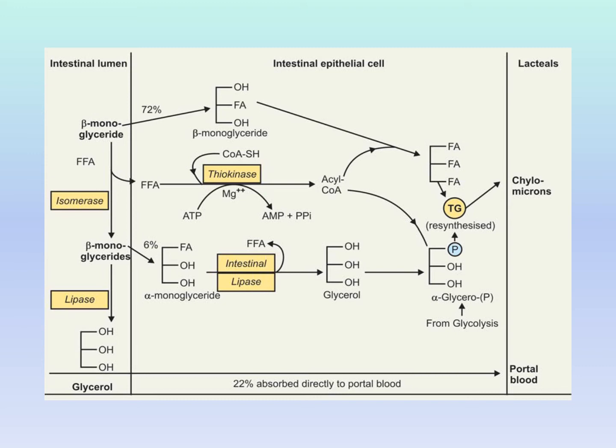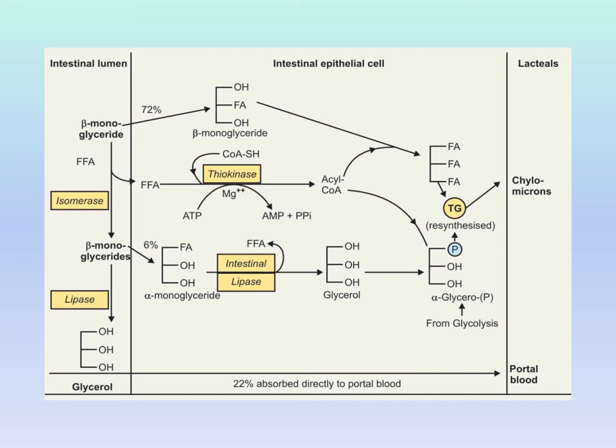The alpha and beta monoglycerides continue their digestion inside the intestinal cell by intestinal lipase. For example, the intestinal lipase acts on alpha monoglyceride, releasing one free fatty acid and one glycerol. With this glycerol, as we mentioned, resynthesis of all lipids takes place. The glycerol at first is activated and then combined with three fatty acids, forming triglyceride once again.